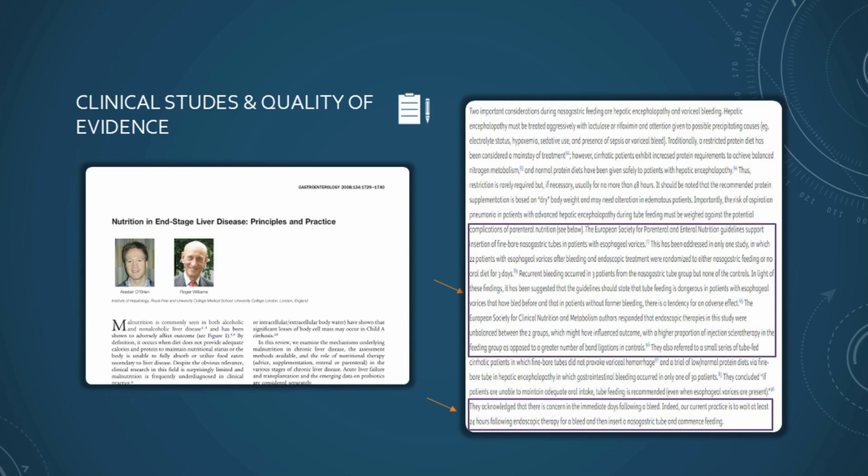This is an article that I kind of put into perspective because I thought it highlights this pretty well. It comments on one of the guidelines that we highlighted initially from the European Society. And it talks about the criticism that we just highlighted, saying that there are limitations in their recommendations. What I acknowledge in that area is that there's concern for the immediate days following a bleed, and they recommend a 24-hour wait. But there was nothing commented on in terms of where they came up with those 24 hours. They said, hey, based on the study, we're just gonna be safe and say 24 hours is recommended in this case.